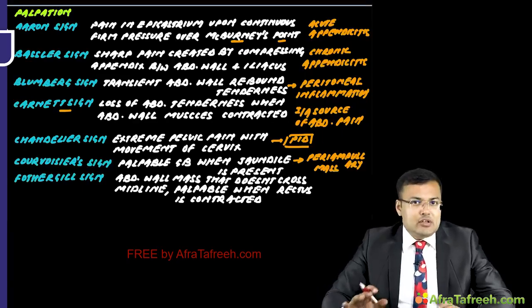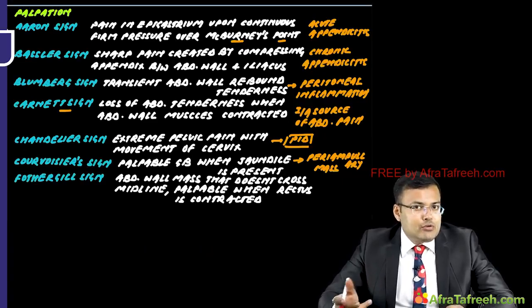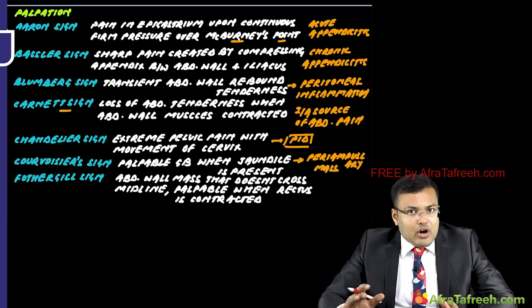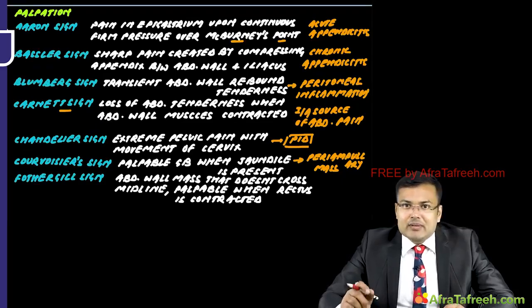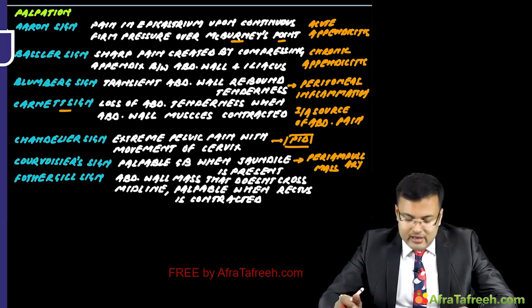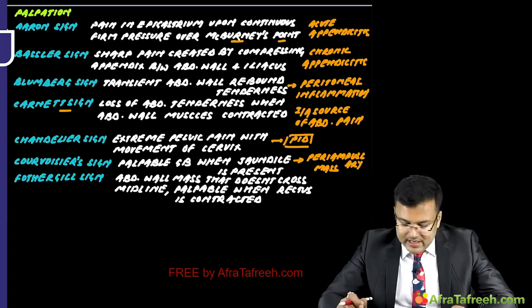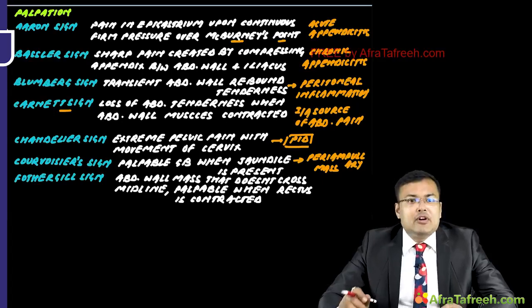And what is Courvoisier's law? In a case of obstructive jaundice, gallbladder is seldom palpable due to stone disease. So, in a case of obstructive jaundice, gallbladder is palpable because of periampullary carcinoma. That is Courvoisier's law. And here, palpable gallbladder when jaundice is present. This is Courvoisier's sign. After that, there is Fothergill sign.